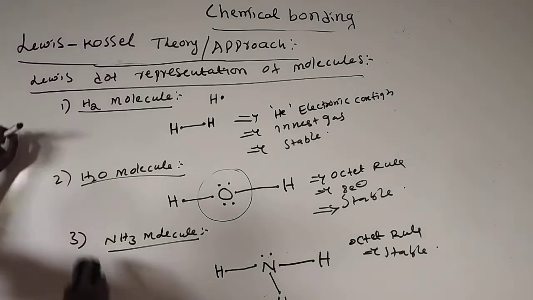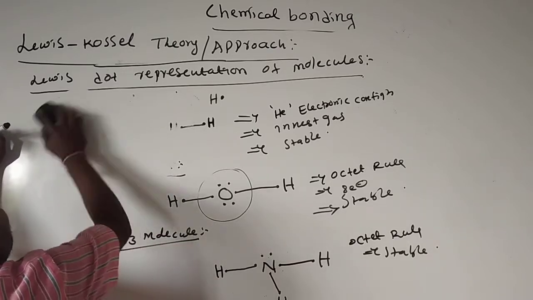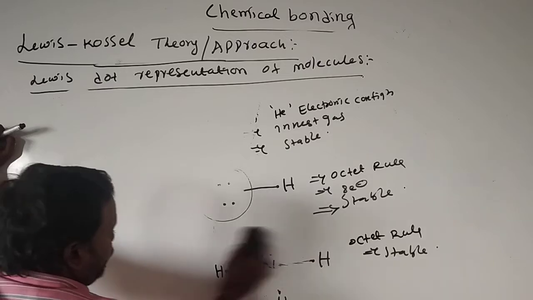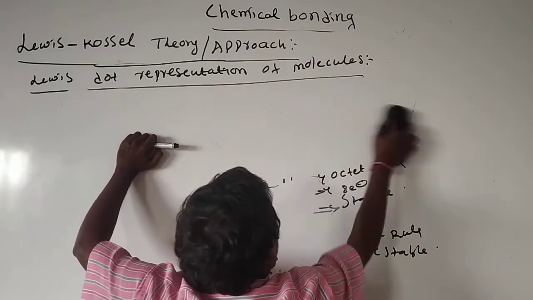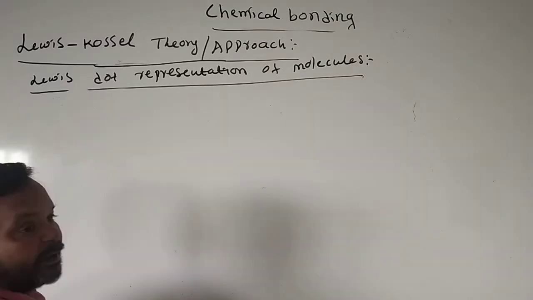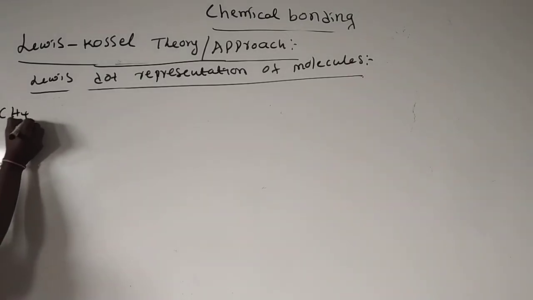Then in continuation, we will see one more important molecule. Here I am taking methane, CH4.